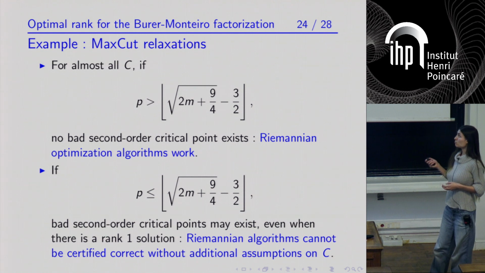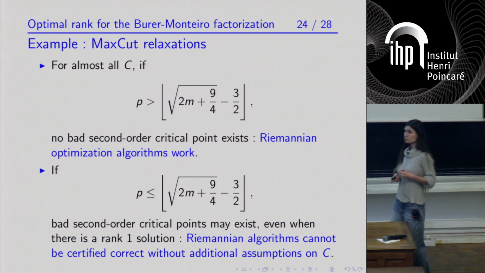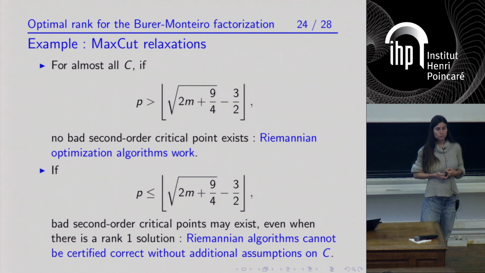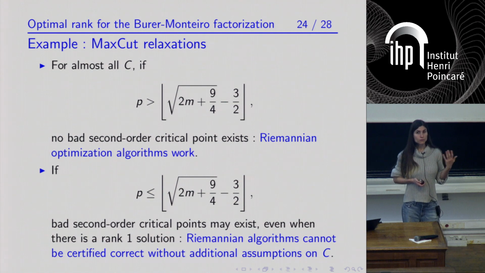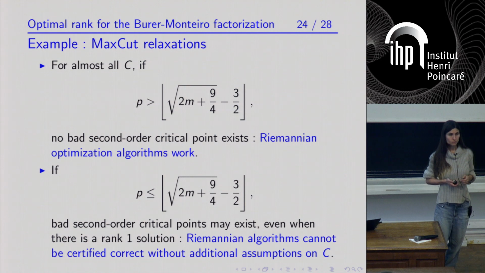And if you take P to be smaller than the same quantity, then even if you restrict yourself to instances of max-cut relaxations that admit a rank 1 solution, it's not guaranteed that Riemannian optimization algorithms will work. There exist cost matrices C in a set that has non-zero Lebesgue measure for which bad second-order critical points exist.